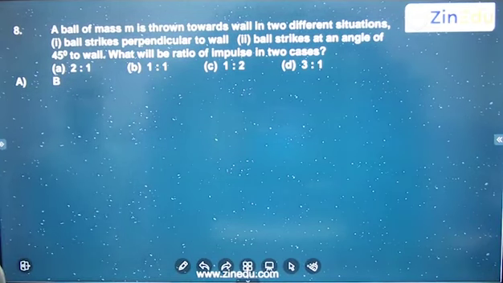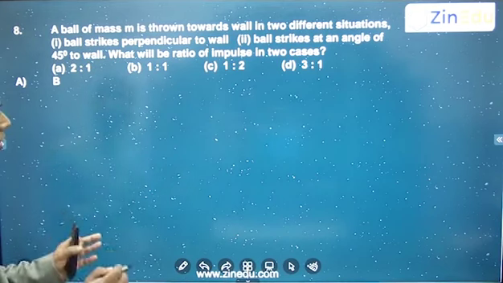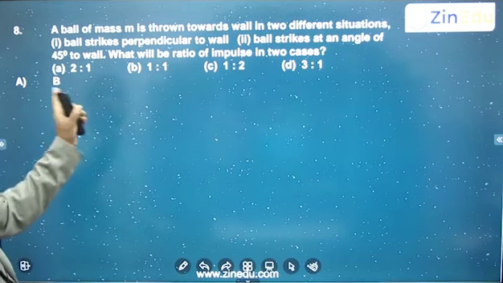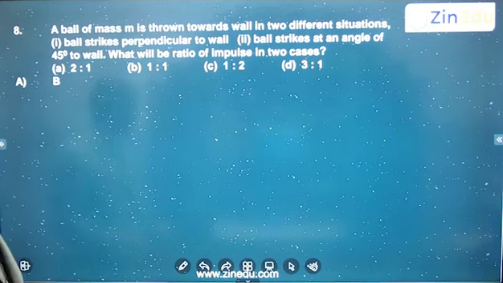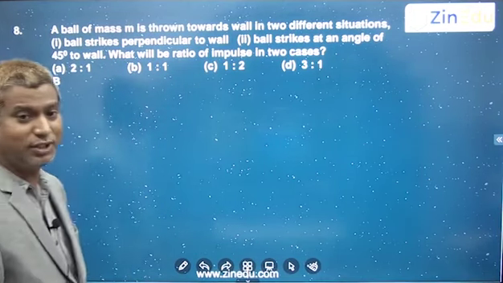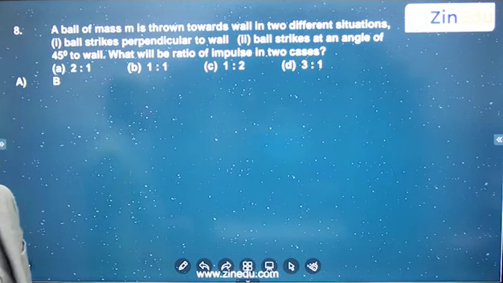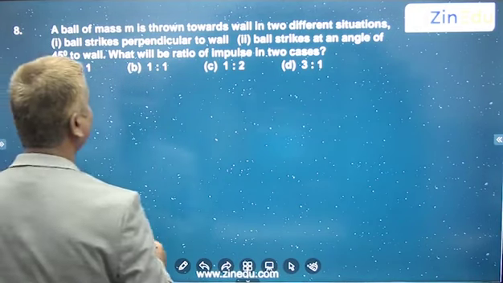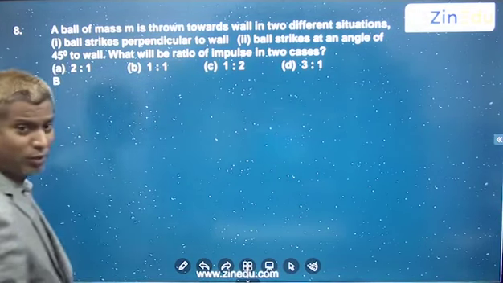So here, a ball of mass m is thrown towards a wall in two different situations. In the first situation, the ball strikes perpendicular to the wall. In the second case, the ball strikes at an angle of 45 degrees to the wall. So there are two cases, but you are throwing with the same velocity. The only difference is the wall. What will be the ratio of impulse in the two cases?